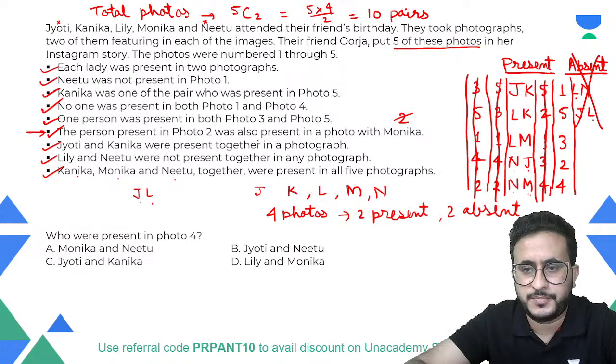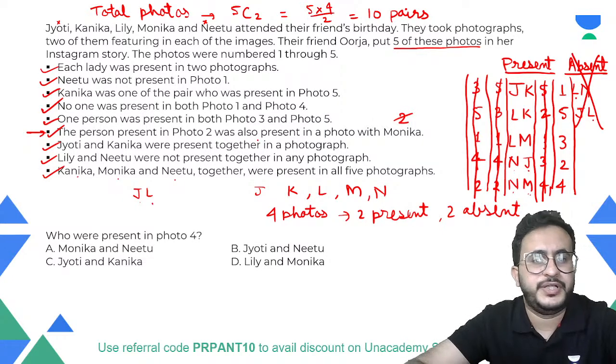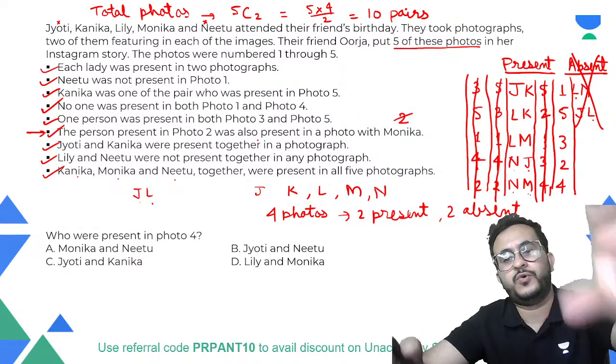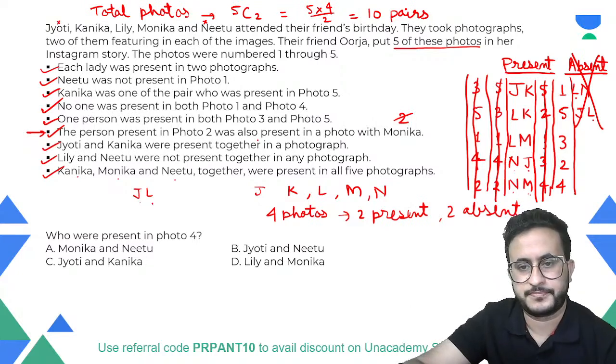I didn't understand the person present in photo 2 is also present with Monica. Okay. So it says that, see, in photo 2, there will be two persons present. Okay. So one of the persons who was present in photo 2, let us say X. Whoever is the person present in photo 2, that person is also present with Monica.